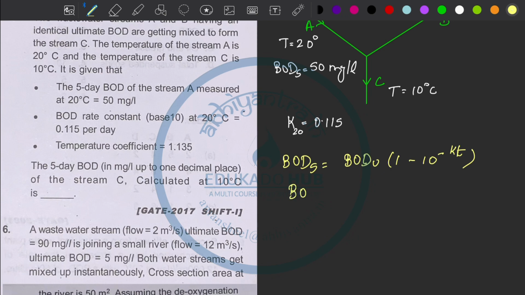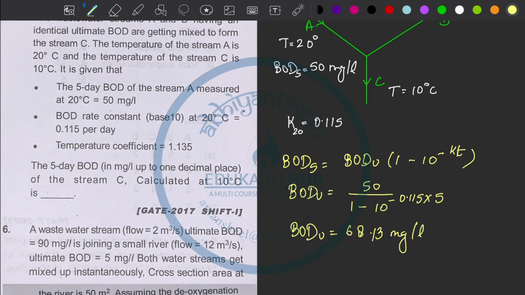So from here I can get ultimate BOD, that is BOD5 divided by 1 minus 10 to the power minus k, 0.115 into time, that is 5. So the ultimate BOD comes out as 68.13 milligram per liter. Now see another thing, because the temperature was 20 degrees Celsius and K value is also given at 20 degrees Celsius, there was no issue.